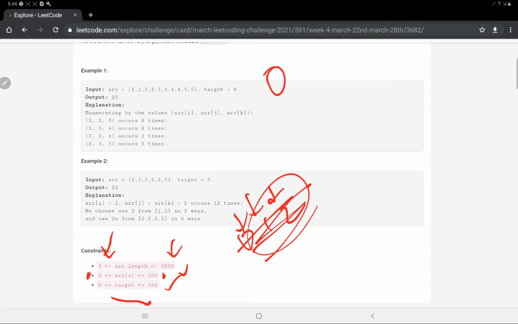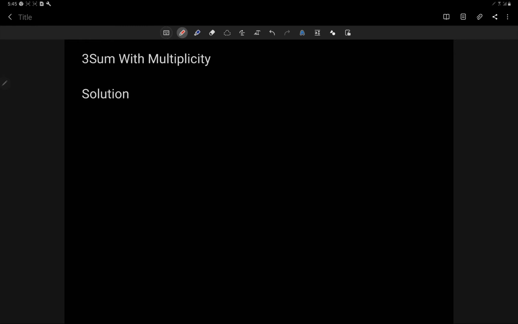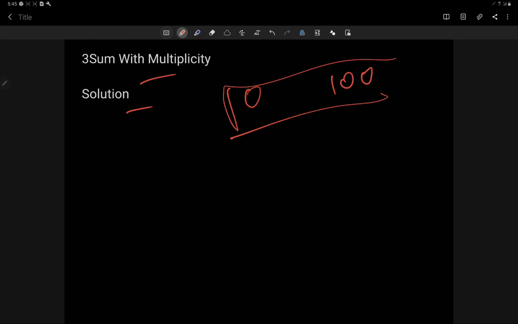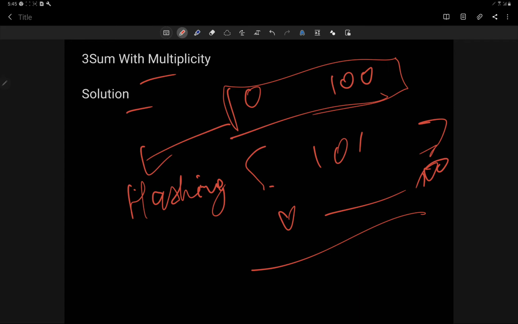Let's see the approach for this question. This is the question given to us. As we know that the values will range from 0 to 100 only, we can use hashing. We can store the occurrences of all the values at their respective positions in an array of size 101, with positions 0 to 100 covered. Why are we using this? Because we just keep a count.